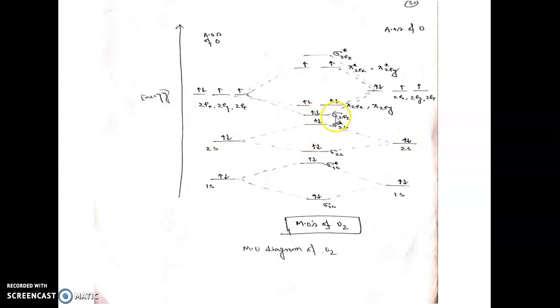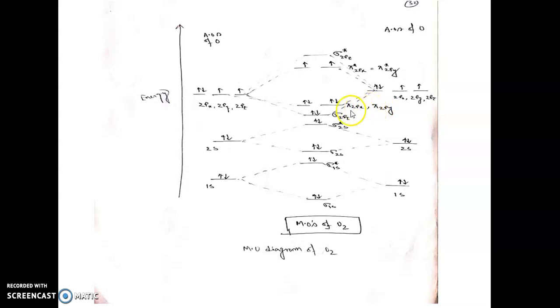Sigma 2pz is formed by combination of 2pz and 2pz. Now you can ask me, sir, why have you joined the sigma 2pz with the 2px? 2px, 2py, and 2pz have the same energy. So you can join the sigma 2pz to whichever orbital you want, right? It's your choice because these 3 orbitals have the same energy. They are the degenerate set of orbitals, right? So 2pz I have connected with this.